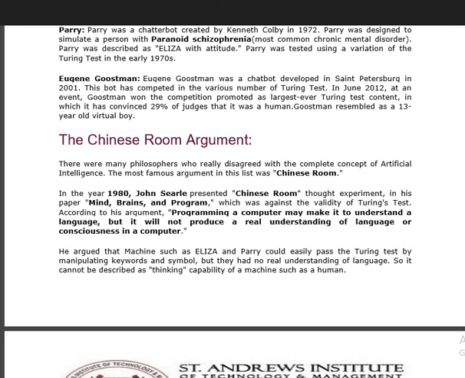According to his argument, programming a computer may make it appear to understand, but it will not produce real understanding of language or consequences in a computer.